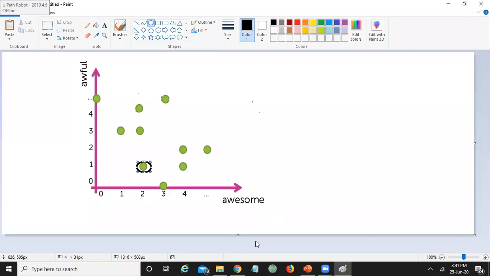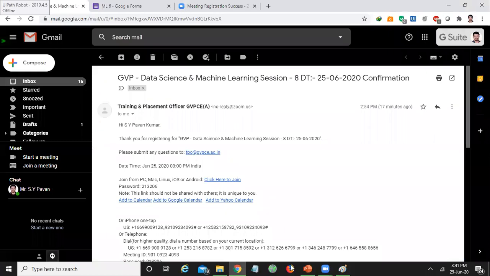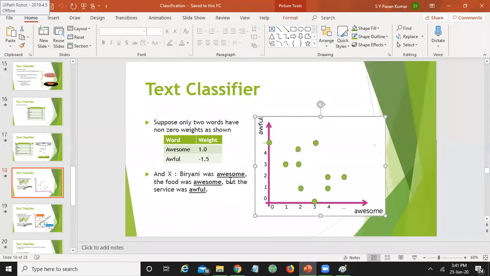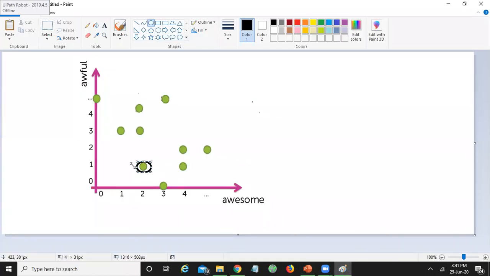If I consider this statement, biryani was awesome, food was awesome, and the service was awful, in my sentence I have 2 awesomes and 1 awful. So this point will tell you how many positive and negative words are there in your given sentence.